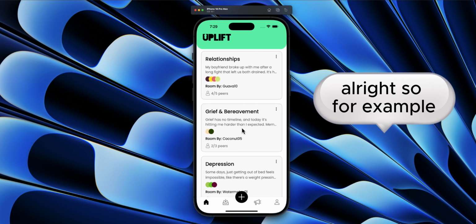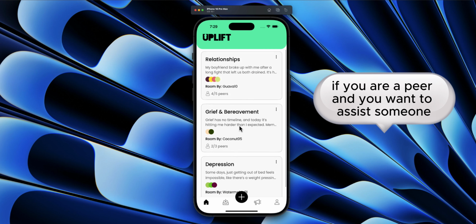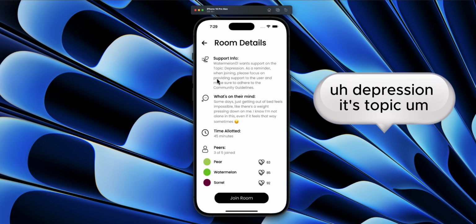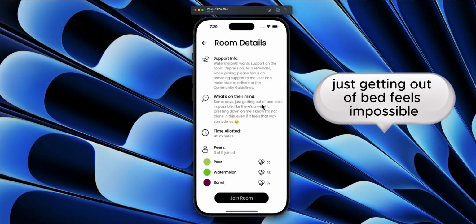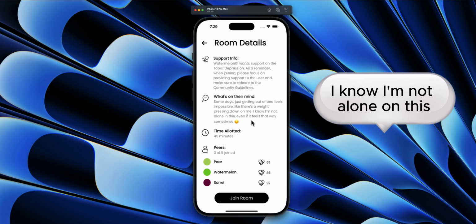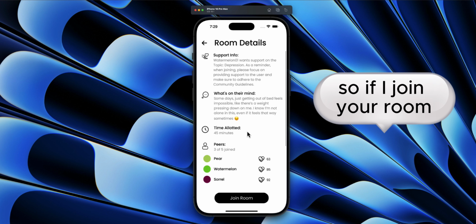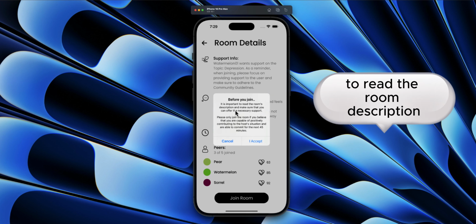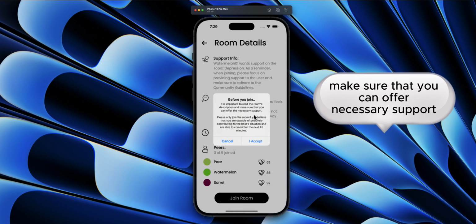So, for example, if you are a peer and you want to assist someone, check this room for example. Depression. Topic: the person says some days just getting out of bed feels impossible. Like there's a weight pressing on me. I know I'm not alone in this, and it feels that way sometimes. So if I join your room, it tells me that it's important to read the room description, to make sure that you can offer necessary support.